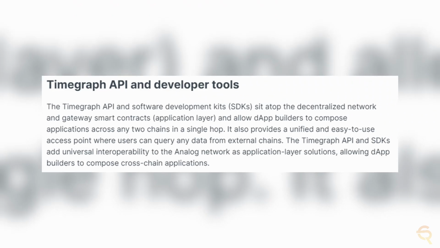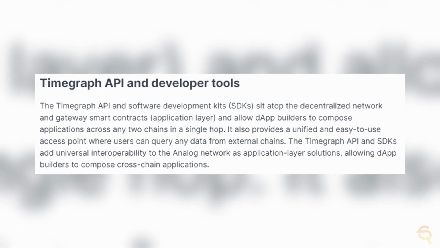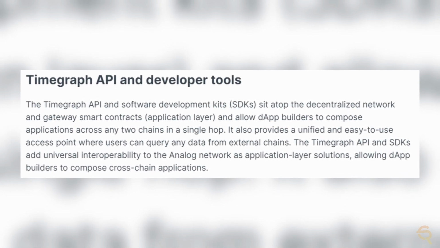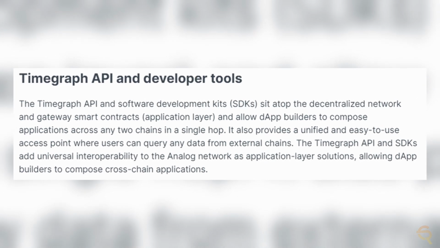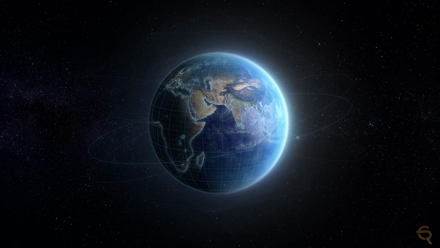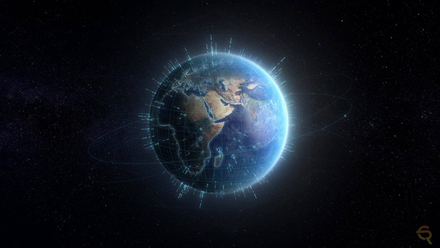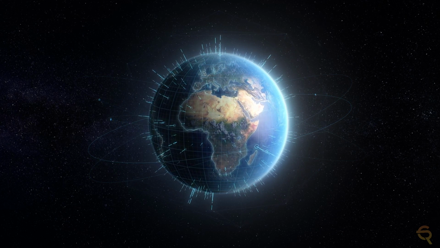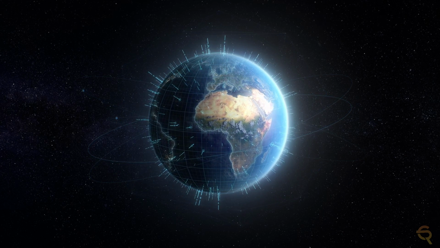Now the final component is the Time Graph API and developer tools. The Time Graph API and SDK sit atop the decentralized network and gateway smart contracts and allow dApp builders to compose applications across any 2 chains in a single hub. They add universal interoperability to the Analog network as application layer solutions. This allows dApp builders to compose those cross-chain applications.